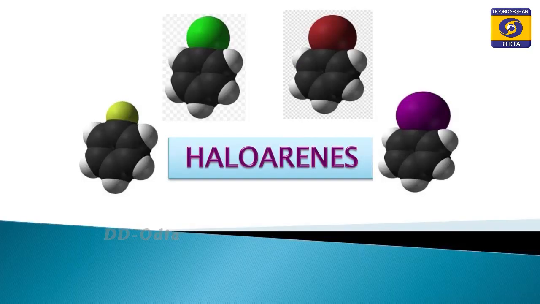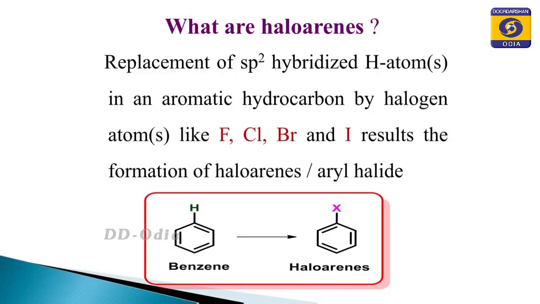So, today our topic is the haloarenes, and mostly we shall discuss the classification, nomenclature as well as the preparation of the haloarenes. So, what are the haloarenes? The name itself suggests that halo means halogen and arenes means the aryl groups. Halogen may be fluorine, chlorine, bromine or iodine.